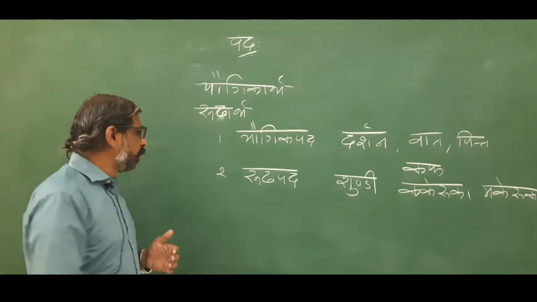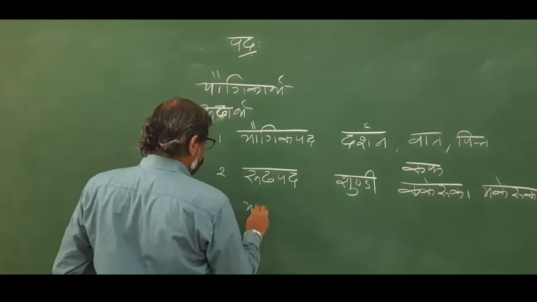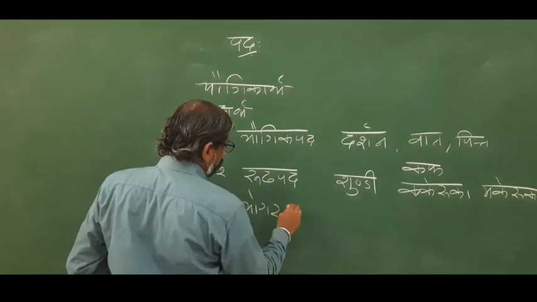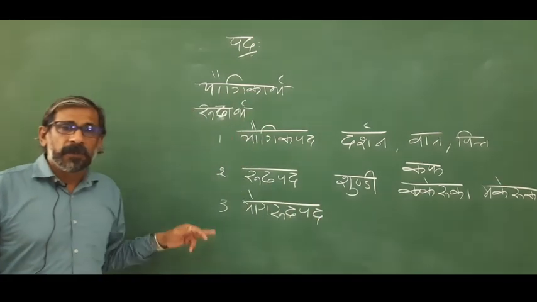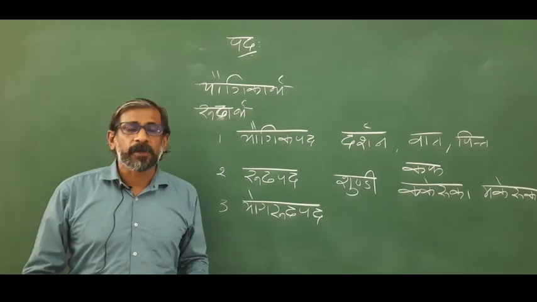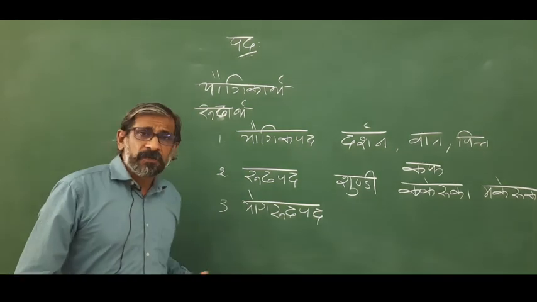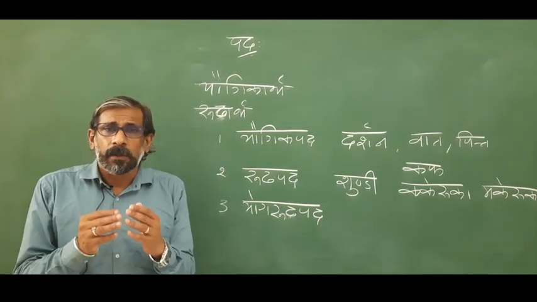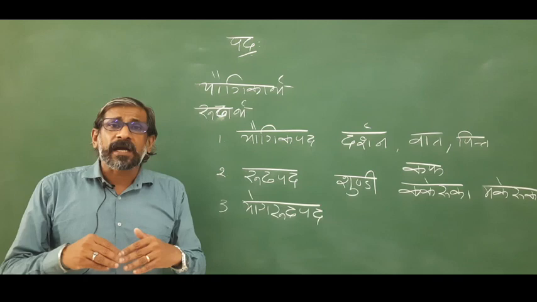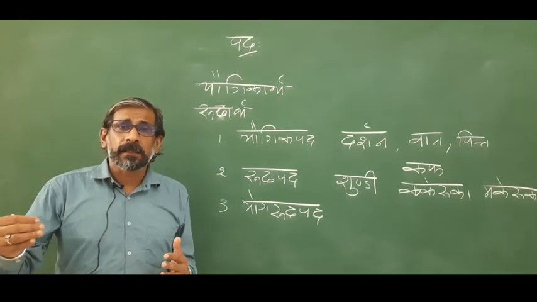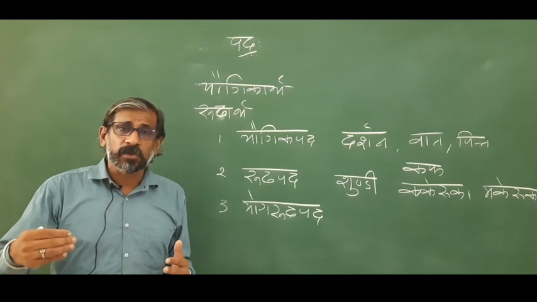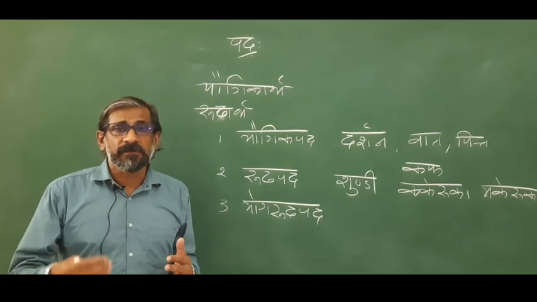Such words are called Yoga Rudha Padas. This is the third kind of words, Yoga Rudha Pada. Such words are used only in a conventional sense, but that meaning is corresponding to the etymological derivation of that word.